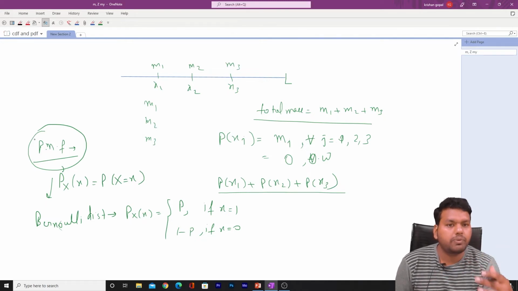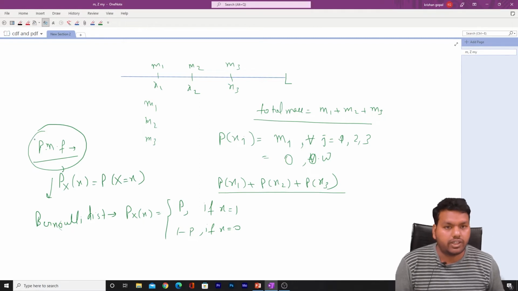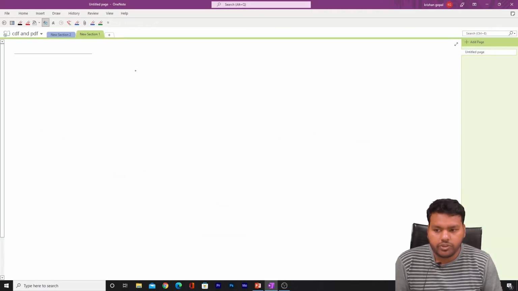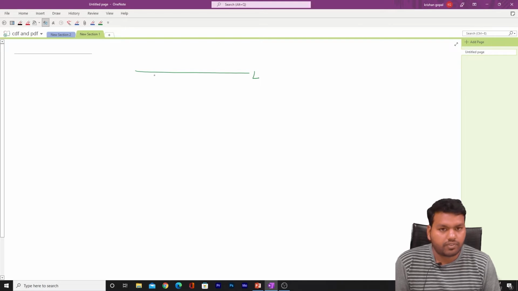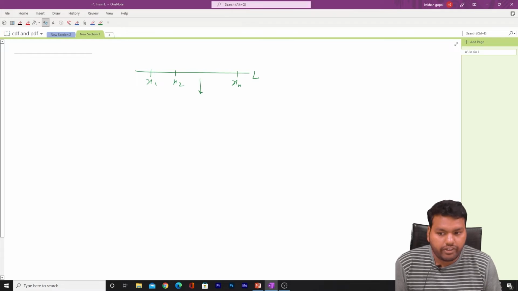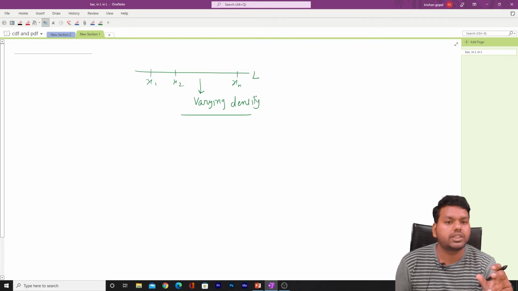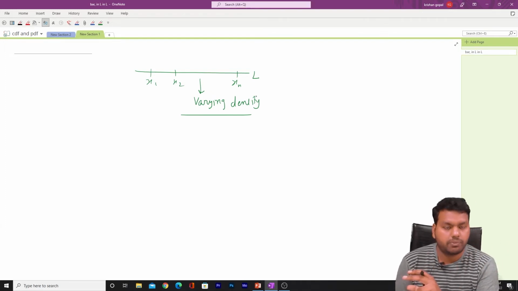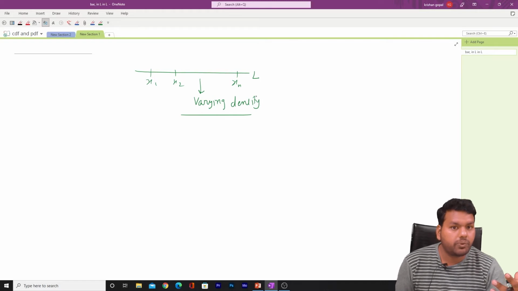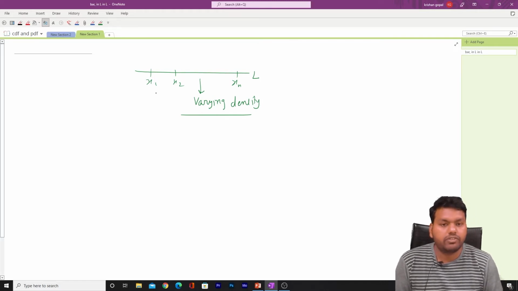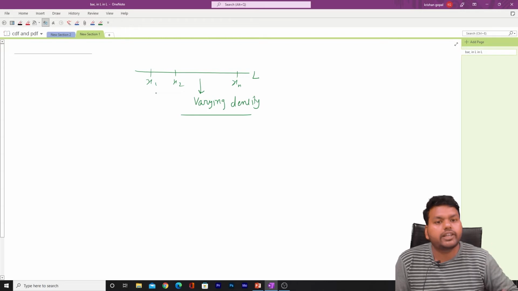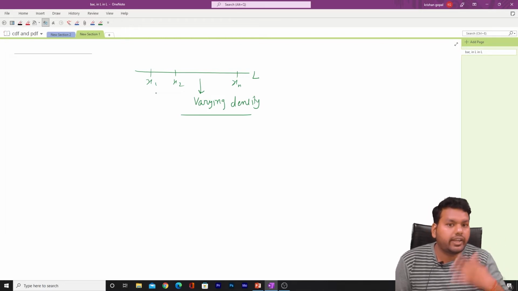So that is why we use mass in probability mass function. Now the second is the probability density function. Why do we use the word density in the probability density function? Again, suppose this is a rod of length L, with different positions, and suppose this rod has varying density. The density is always varying. Now in the discrete random variable we have one value at one position, so we just add them and say this is the probability. But here, this rod has an infinite number of points, and at each of these points the density is varying, changing.